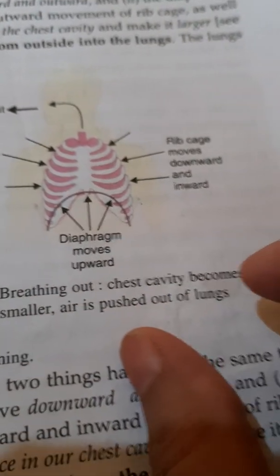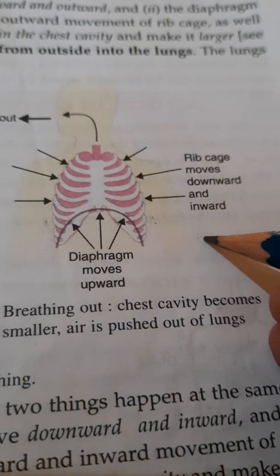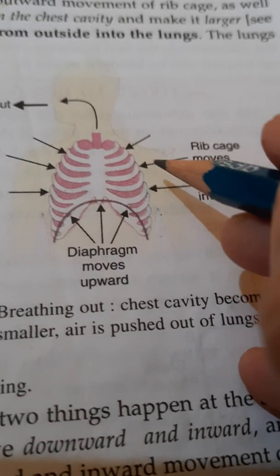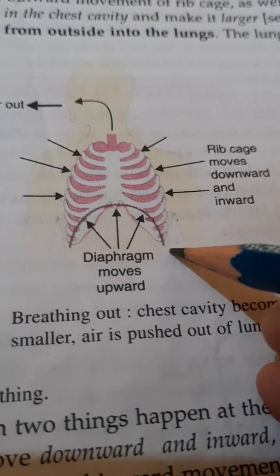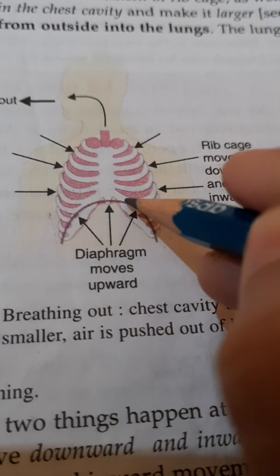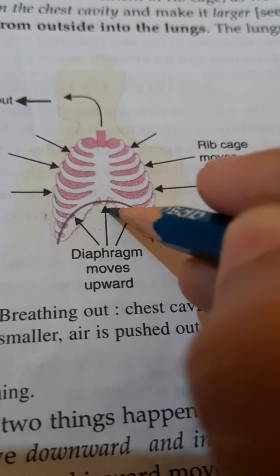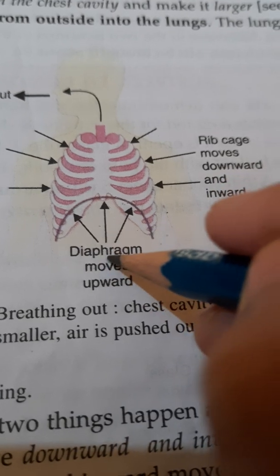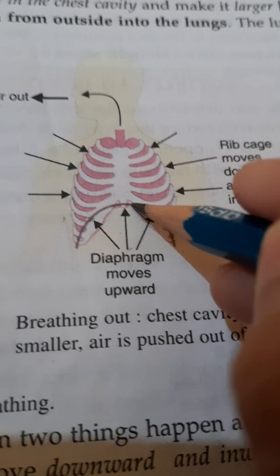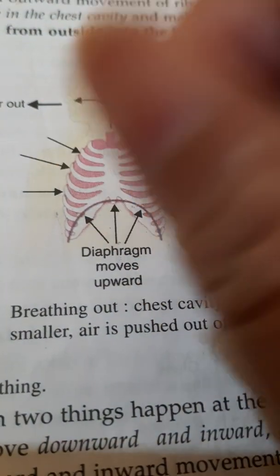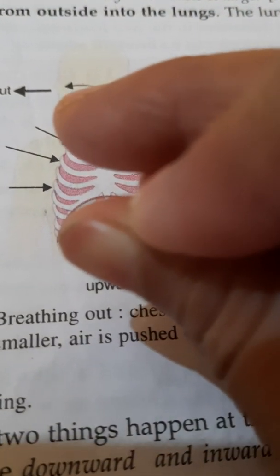That means exhalation. During exhalation, the ribs move downwards and inwards, while the diaphragm moves up to its former position. This reduces the size of the chest cavity and also of the lungs.